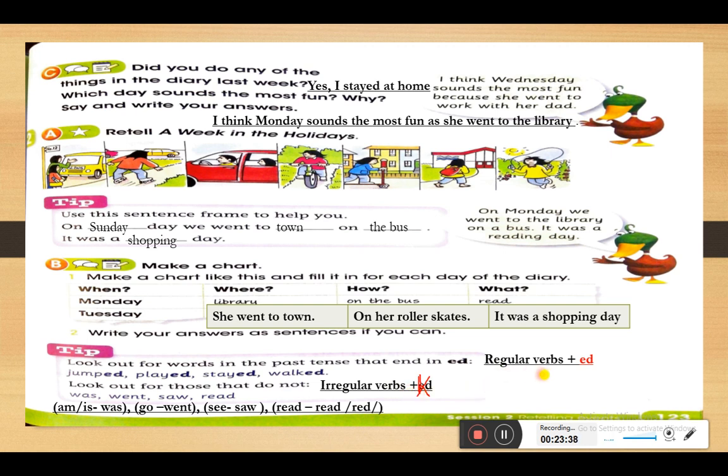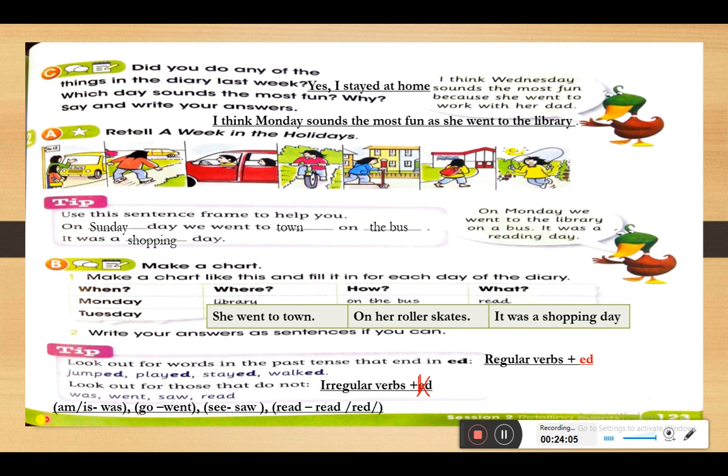We have the regular verbs with ed, and the irregular verbs don't have ed at the very end because the whole verb changes. So we have is, and the past is was. Go, went. See, saw. Read, read.